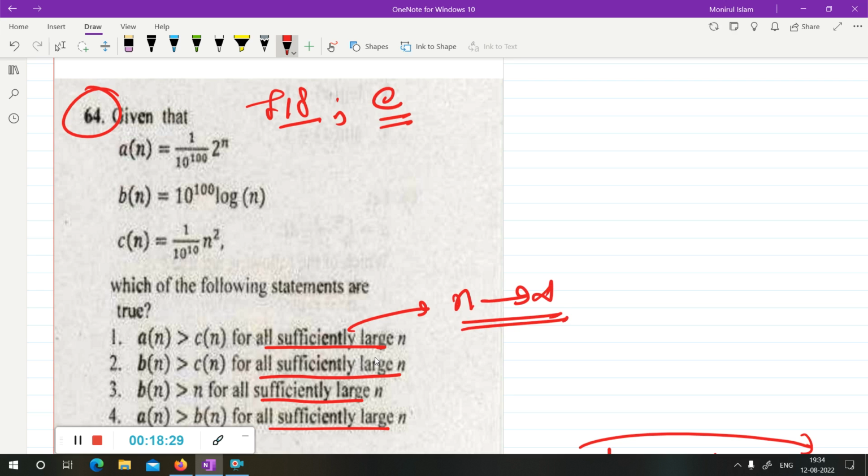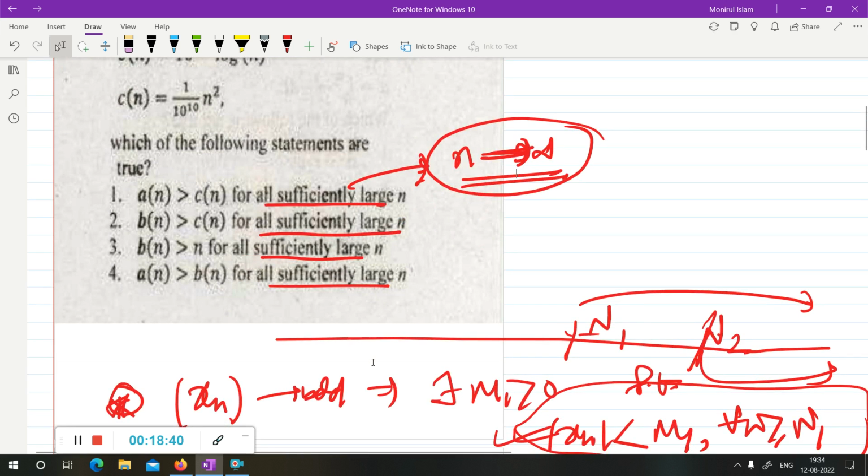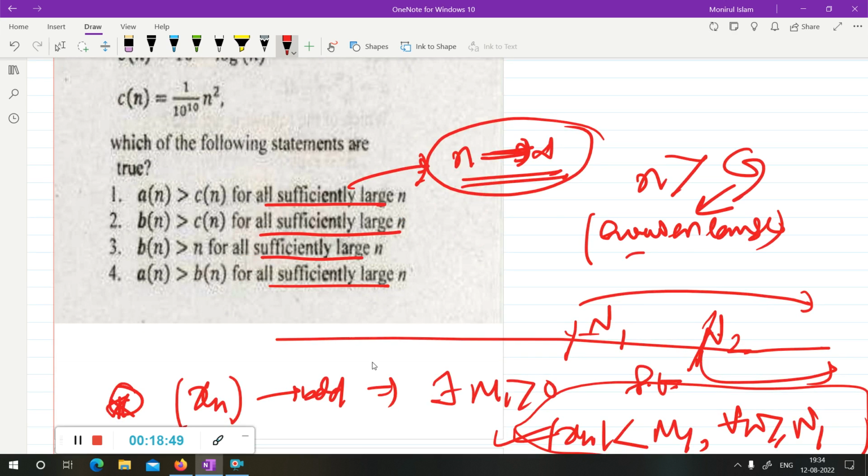If n tends to infinity, then n is greater than cn. N sufficiently large means n can tend to infinity. Or you can say n is sufficiently large, so you can make n greater than however large a number g. Your n can be made greater than however large a number g. This is the meaning of sufficiently large.